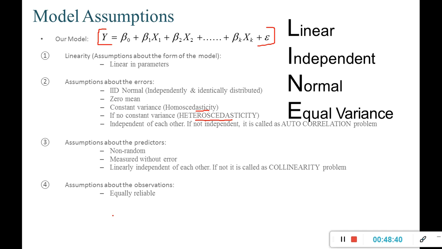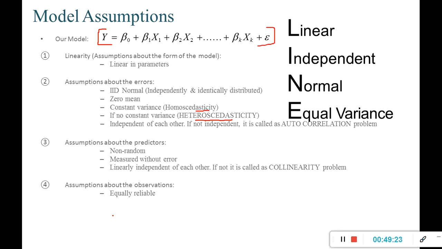And once that is done, we will start checking our model assumptions. In model assumptions, we have seen there are 4 different types. One is linearity: the model has to be linear in parameters. One is about errors: my errors should have 0 average. They should be IID normal, meaning independently and identically distributed. There should be constant variance, which is called homoscedasticity, and if there is no constant variance, it is called heteroscedasticity. Errors have to be independent of each other; if they are not, it is called an autocorrelation problem.